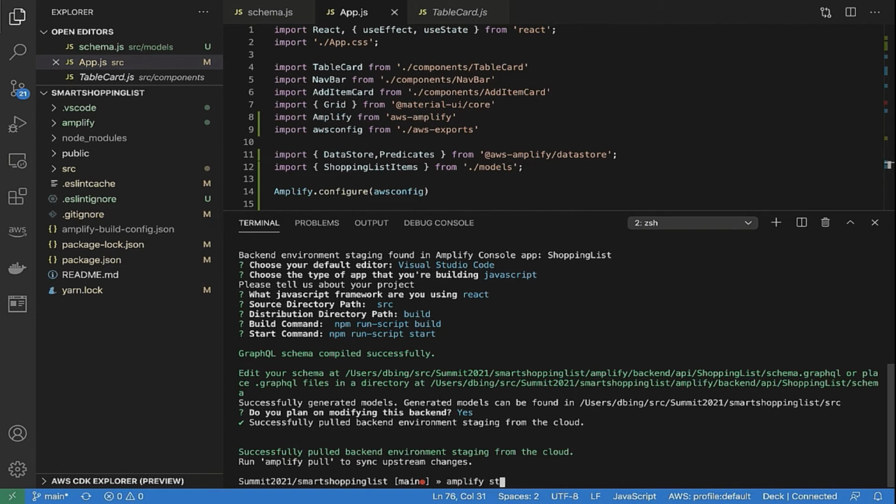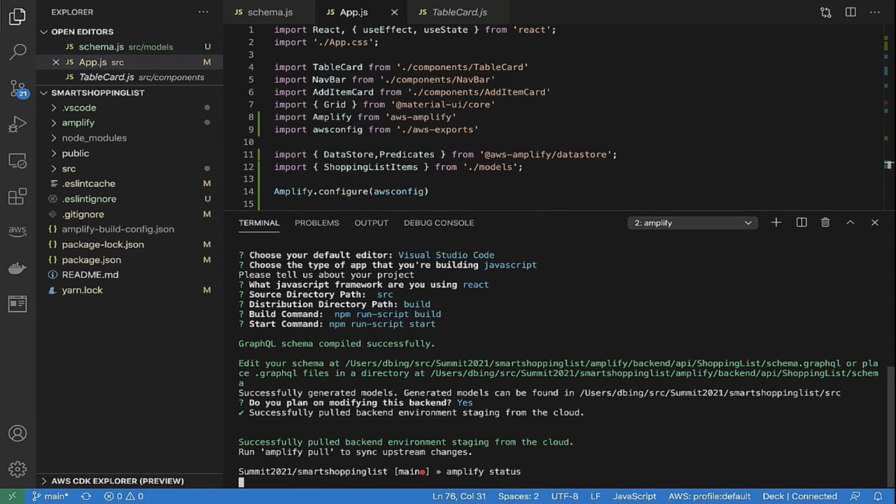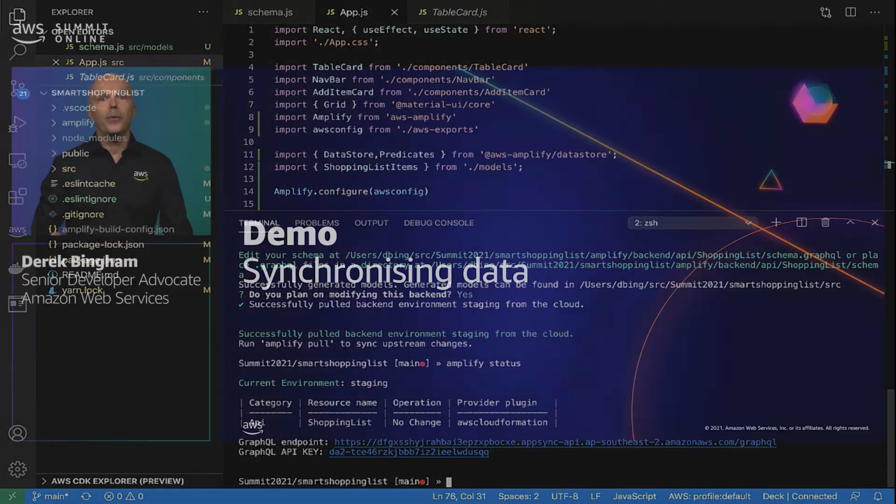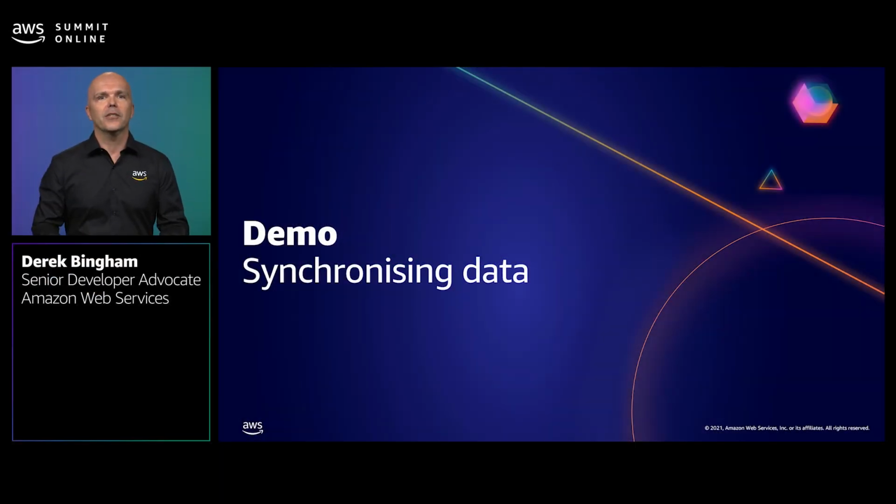If I do an amplify status to check what my local development environment looks like, you can see that the API has been deployed. It's the GraphQL API. There's the endpoint, and anything sent to that will persist data into my DynamoDB on AWS. Now we have our backend deployed into an account. Let's test our data sync to see if we can share data between different connected clients.